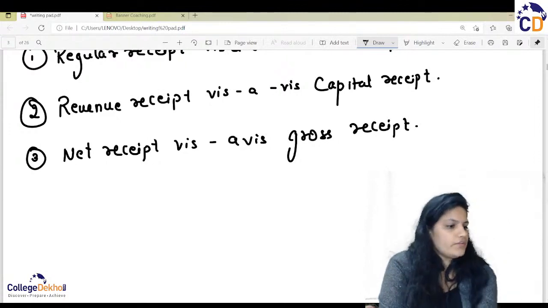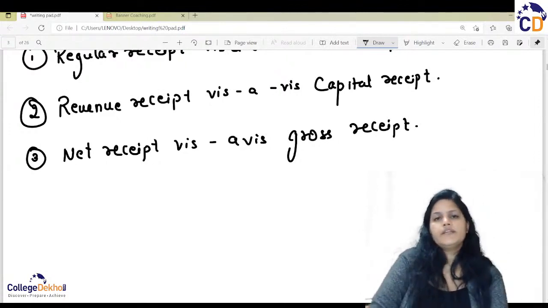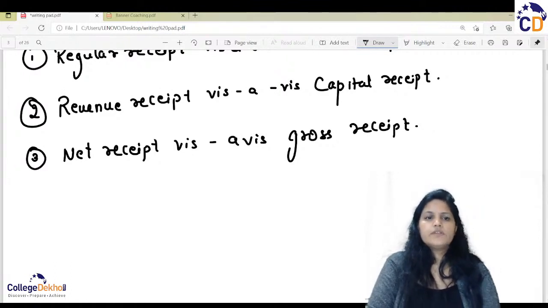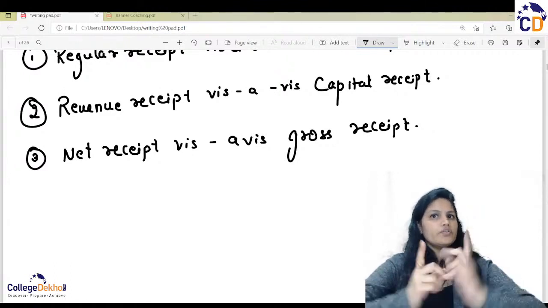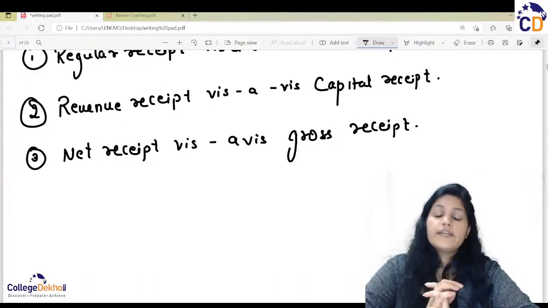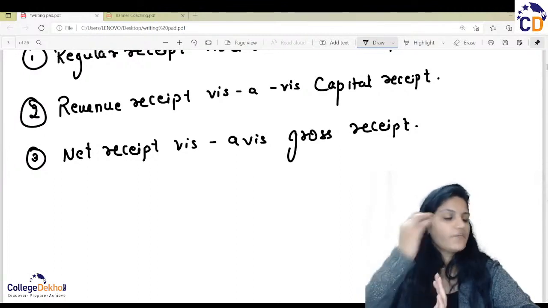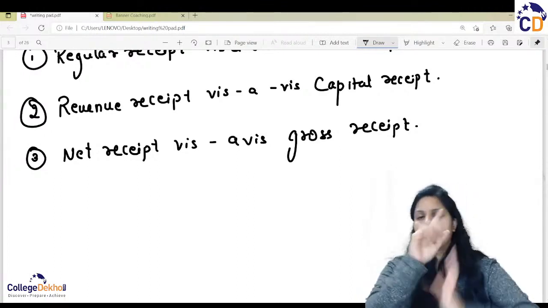So when we are considering our income, it is always considered on the basis of net, not on gross. Not only deduction of depreciation. If we are having some expenditures too, we will definitely deduct that first from that amount.